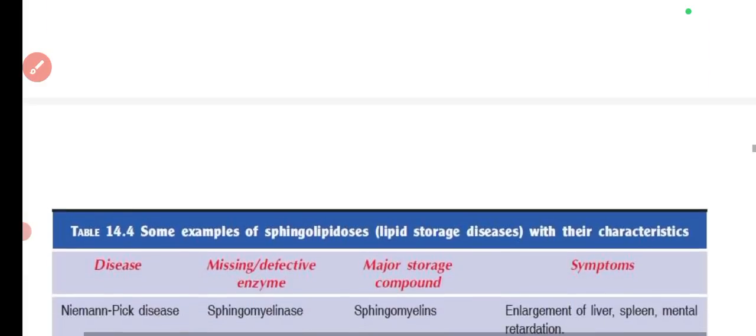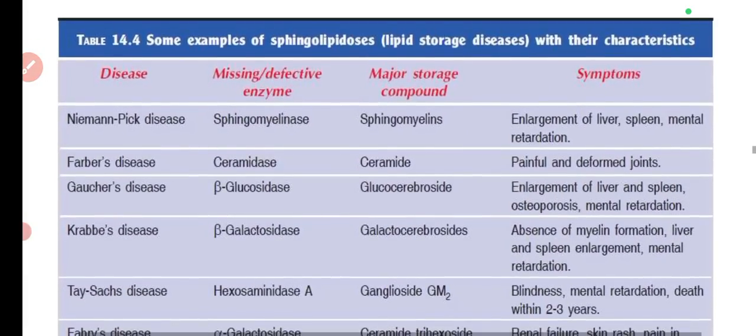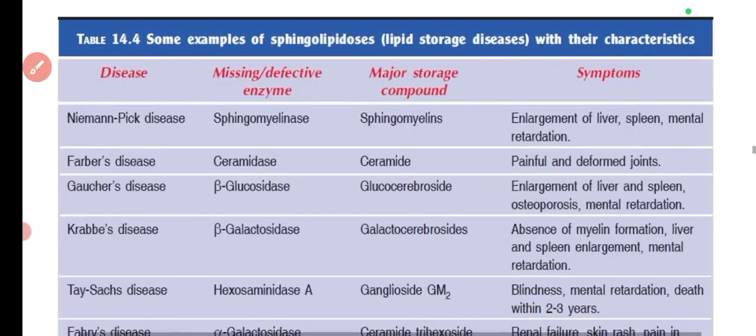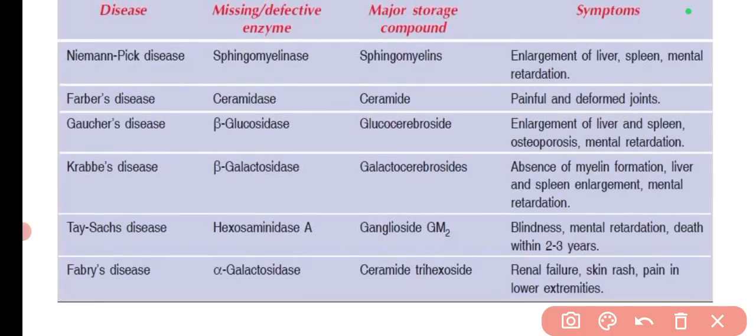Then moving to the next thing, that is the examples of sphingolipidosis, the lipid storage diseases. These are also very, very important. So I have added a few questions. In this I'll tell you which question has been asked previously. Niemann-Pick disease has been asked, Farber's disease, Gaucher disease, Krabbe's and Fabry's. So these are the different diseases which have been asked.